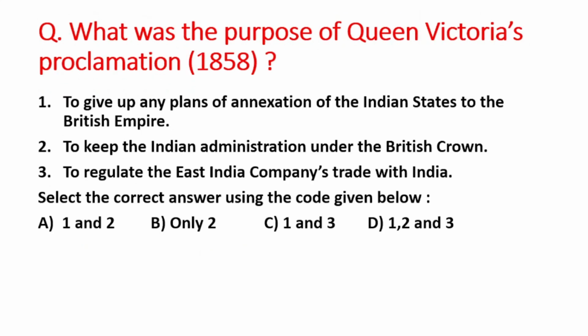राइट. नेक्स्ट क्वेश्चन इज व्हाट वाज द पर्पस ऑफ क्वीन विक्टोरिया प्रोक्लामेशन 1858? First is to give up any plans of annexation of the Indian states to the British Empire. Second is to keep the Indian administration under the British Crown. Third is to regulate the East India Company's trade with India. You have to select the correct code given below. So the right answer is option A, that is first and second statement is correct. This is the purpose of Queen Victoria Proclamation, right?